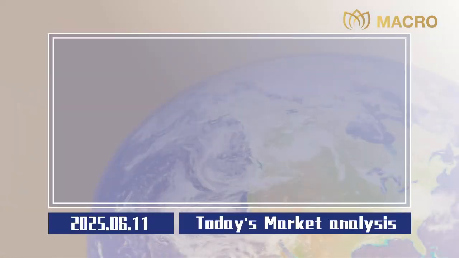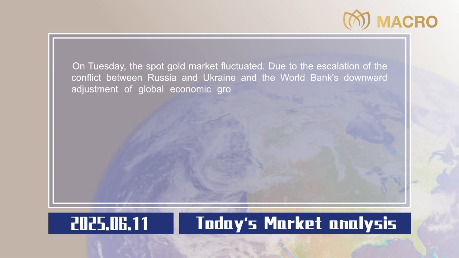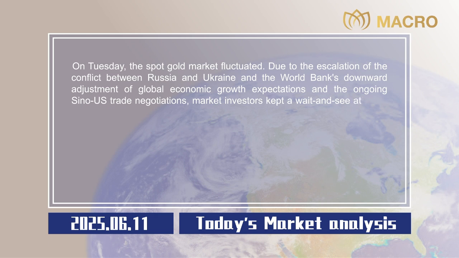Market analysis. On Tuesday, the spot gold market fluctuated due to the escalation of the conflict between Russia and Ukraine, the World Bank's downward adjustment of global economic growth expectations, and the ongoing Sino-US trade negotiations. Market investors kept a wait-and-see attitude.